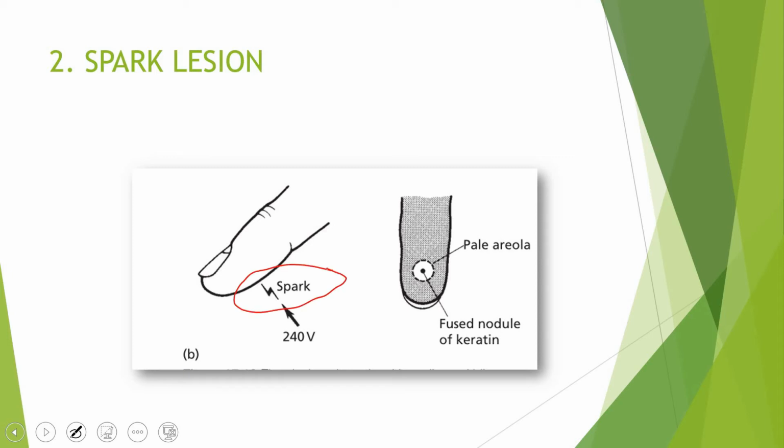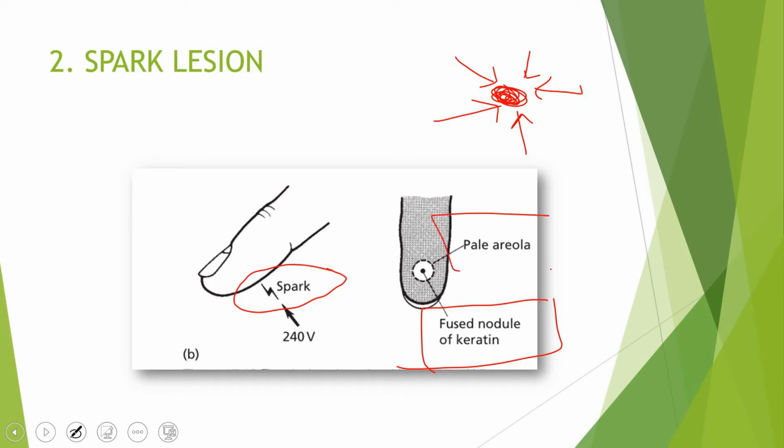The other type of electrical mark is a spark burn, when there is an air gap between the metal and the skin. Here a central nodule of fused keratin is formed, which is characteristically brown in color. At the site of sparking, the keratin from the surrounding will get accumulated, kind of wrinkled. So from the surrounding, the keratinocytes will move like this. This will cause a fused nodule, and also there will be a pale areola. But like I previously mentioned, pale areola is not a very specific finding. It's found in every type of electrical lesion.